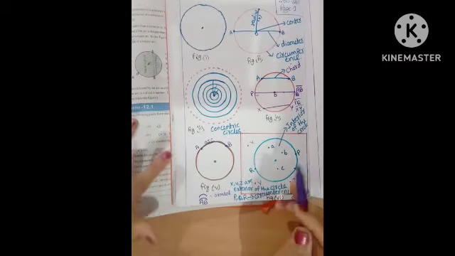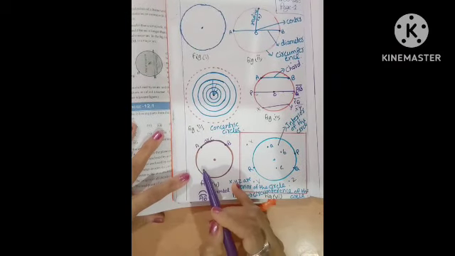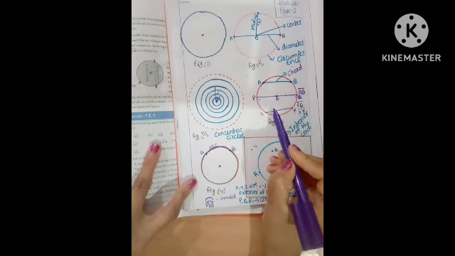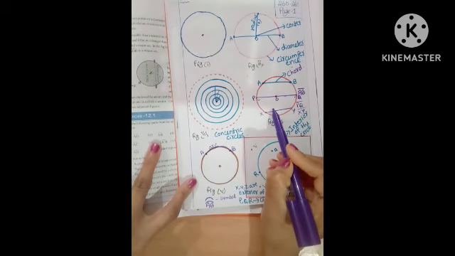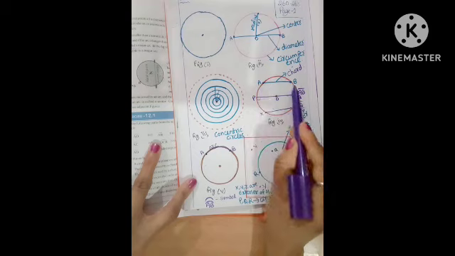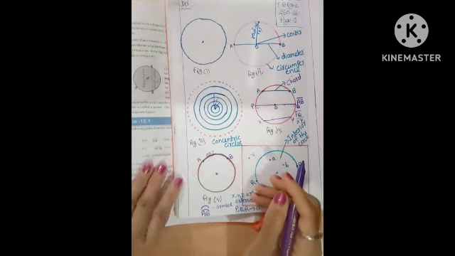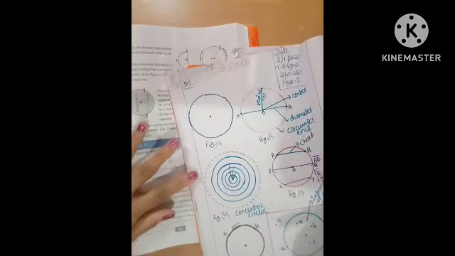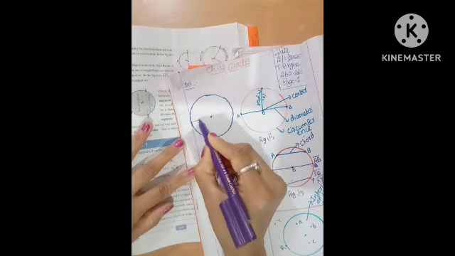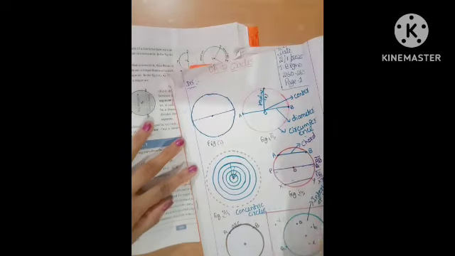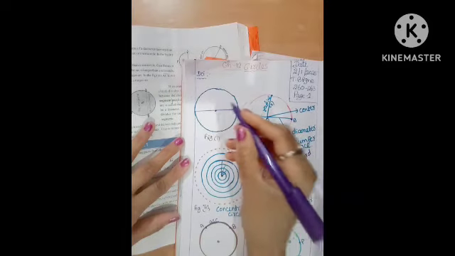Do you know the semicircular figure or arc? Diameter divides the circle into how many parts? 2 parts. Half of the circle is called the semicircle. This is like the half part. After this is the one circle.